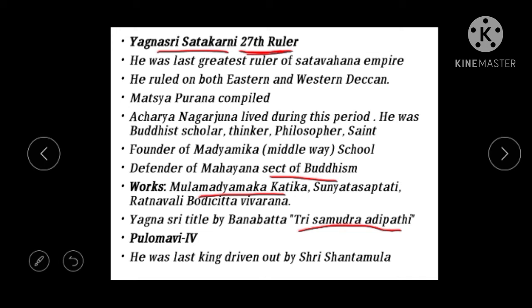He was the last king of the Satavahana Empire, and he was defeated by Sri Shantamula, a king of the Ikshvaku dynasty, who also drove him out of the empire. So with this we come to the end of the political history of the Satavahana dynasty.